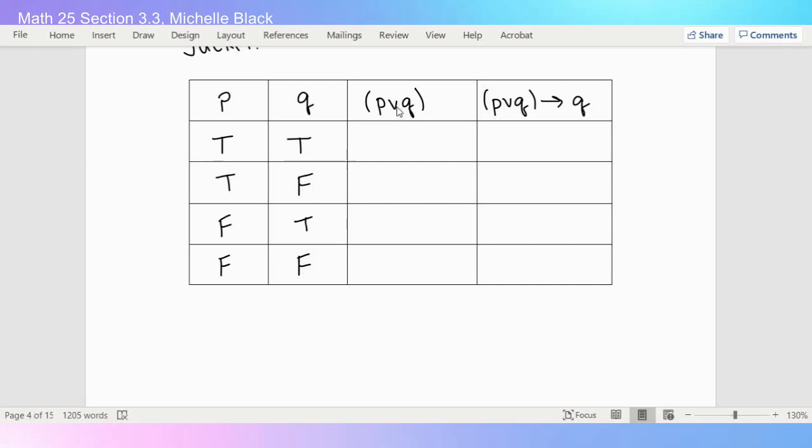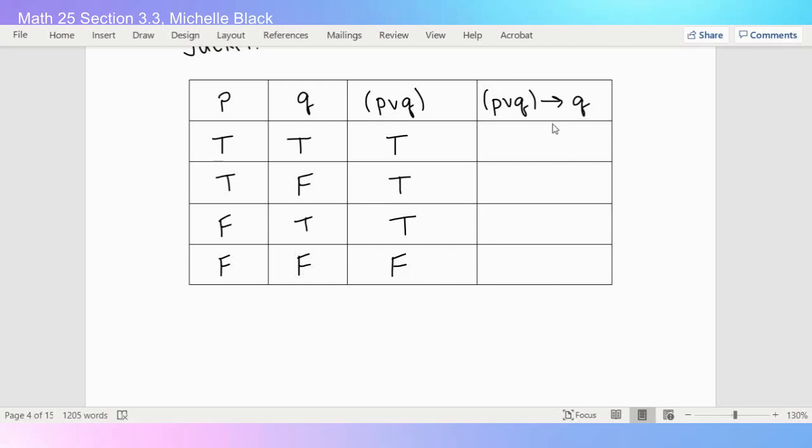Now we want to look at the disjunction of P and Q, or the or statement. So in the first one I have P is true, Q is true, so are either or of them true? Yes. In the second one, P is true, Q is false, but at least one of them is true, so my or is true. Similarly for case 3, at least one of them is true, so the or is true. But in case 4, they're both false, neither of them are true, so my or would be false.